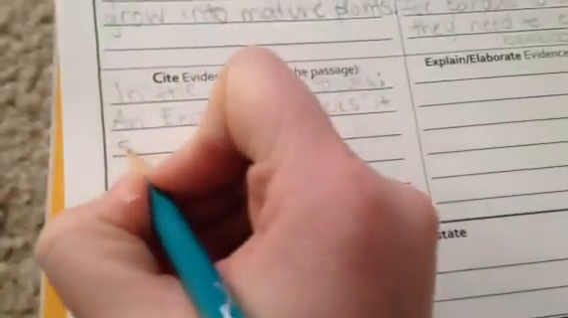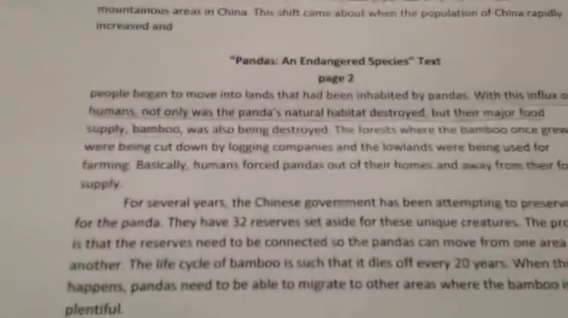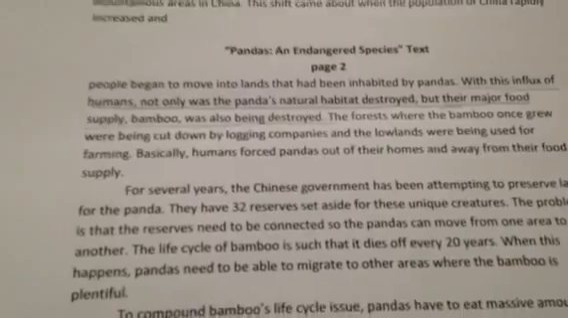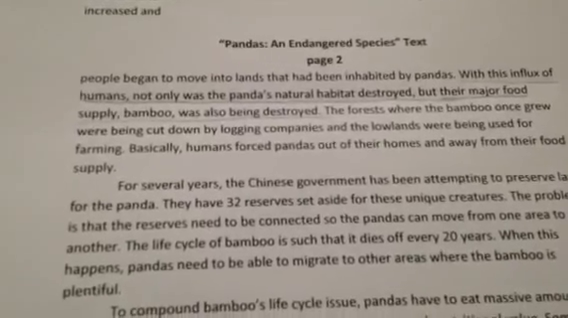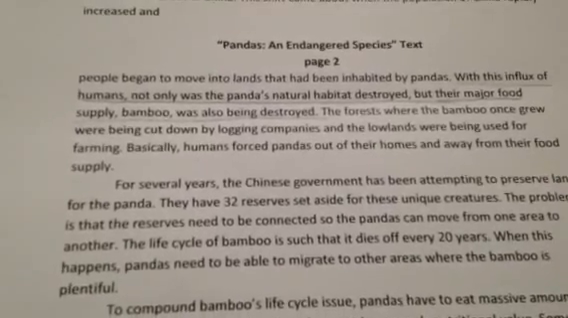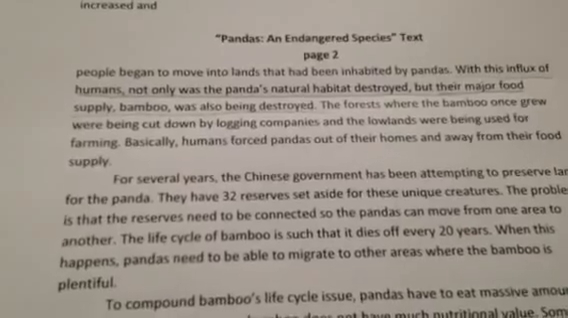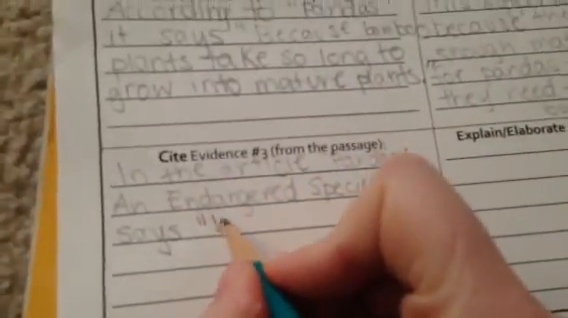It says, and then we're going to copy this line in. So, with this influx of humans, not only was the panda's natural habitat destroyed, but their major food supply, bamboo, was also being destroyed. So you can start copying that over.